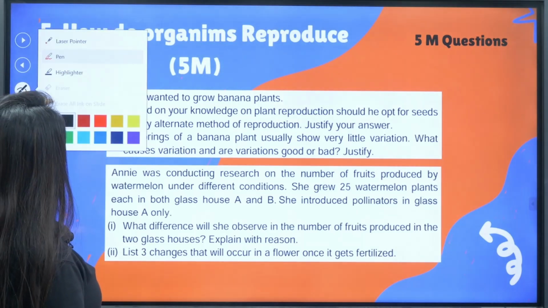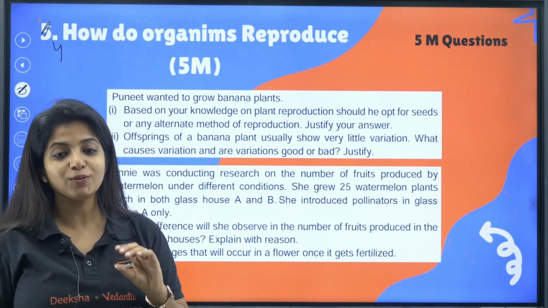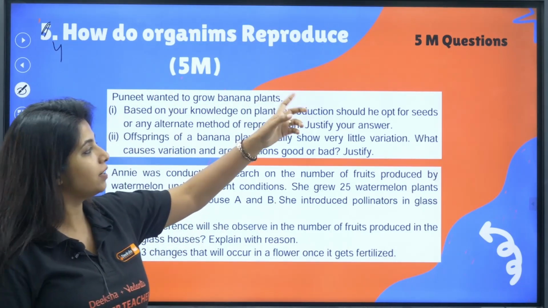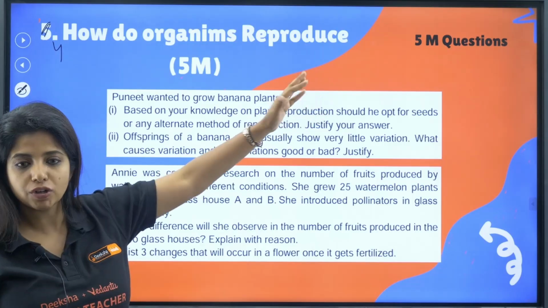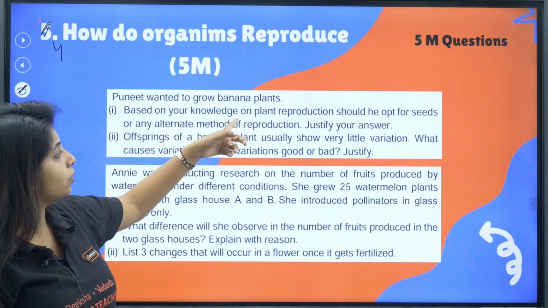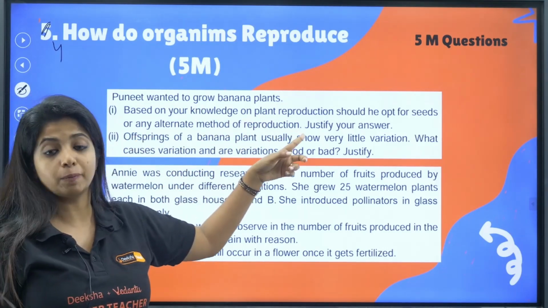And now the next chapter is how do organisms reproduce. Over here you have 2 questions given in your SQP, and my dear children, it's a 5-marker question. This or this, either of them you can attempt. Punit wanted to grow banana plant. Based on your knowledge of plant reproduction, should he opt for seeds or any alternate methods of reproduction?